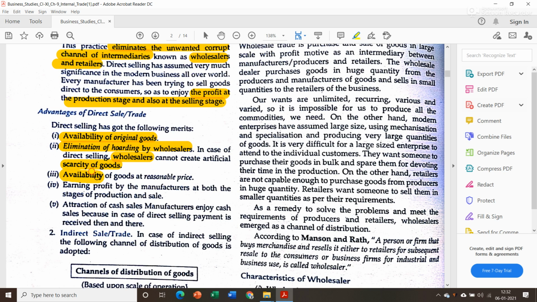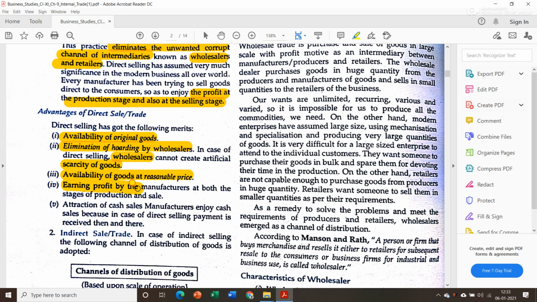Then the third one is availability of goods at reasonable price. Since there is no wholesaler or retailer or any other middleman, the product will cost you less as compared to indirect trade, because in that case the producer has to include the commission of agents and wholesalers in the MRP, and that leads to an increase in the MRP. But if there are no intermediaries, then the MRP will be less and you can purchase at a cheaper rate.